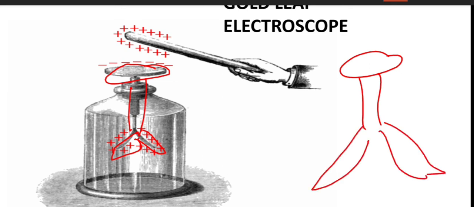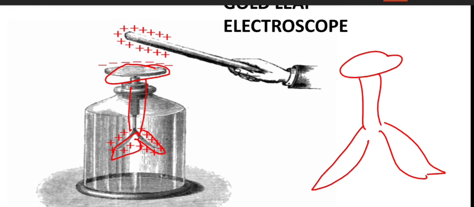Here we can use the last point we discussed, charging by induction. When we take a glass rod toward the metallic sphere, the metallic sphere gets charged and the negative charge comes toward the glass rod, because negative and positive charges attract each other, and the positive charge collects on the opposite side.